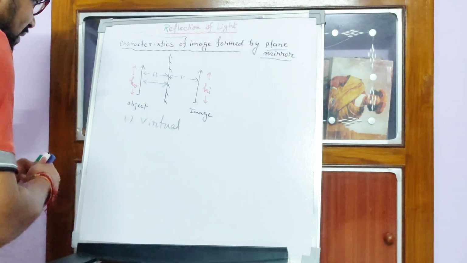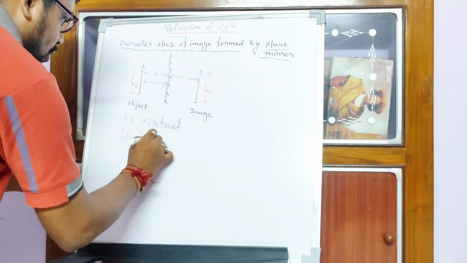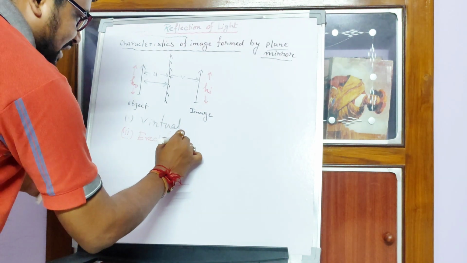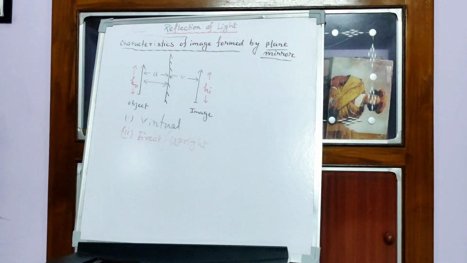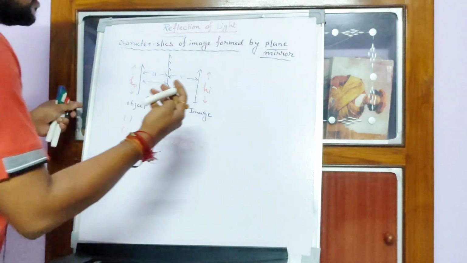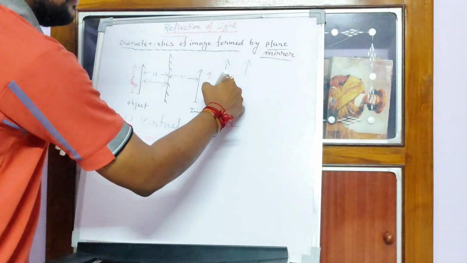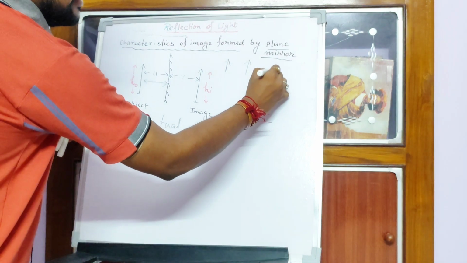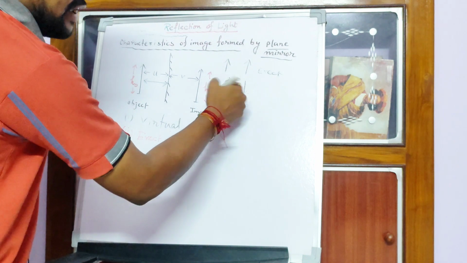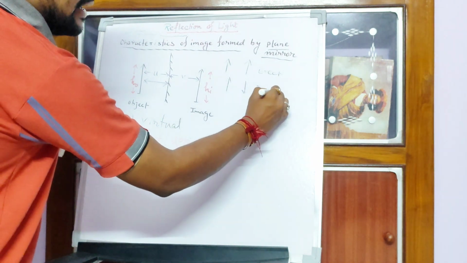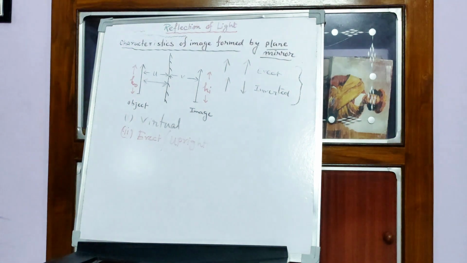Second point, you can remember the image is erect or upright. What does it mean actually? Erect means, suppose this is your object and image is also upside up, that is called erect. But if your object is like this but image is upside down, that is called inverted. Okay, so that is the difference between erect and inverted. Please keep it in your mind.